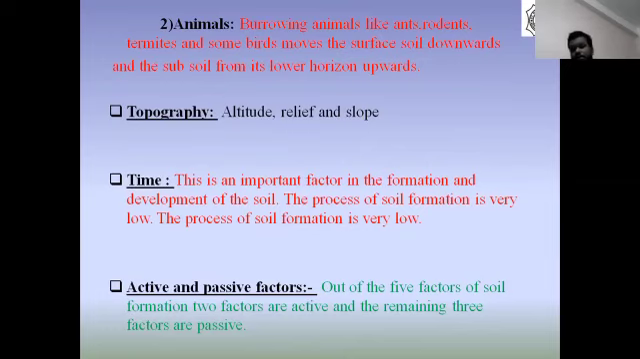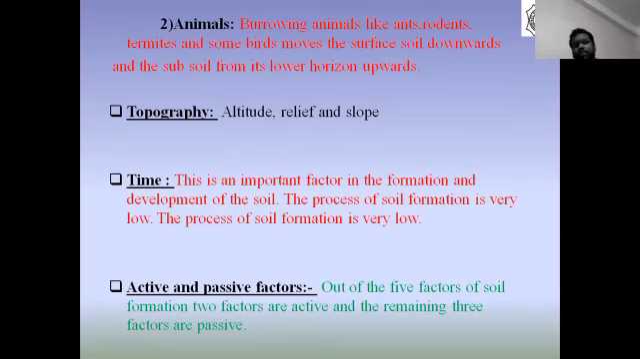Time. This is an important factor in the formation or development of soil. The process of soil formation is very slow. A 1 to 2 centimeter thick stable soil cover may take thousands of years to form. The characteristics of soil undergo drastic changes with the passage of time.